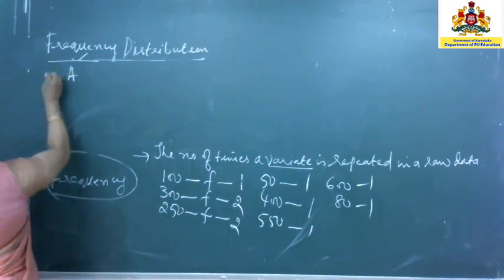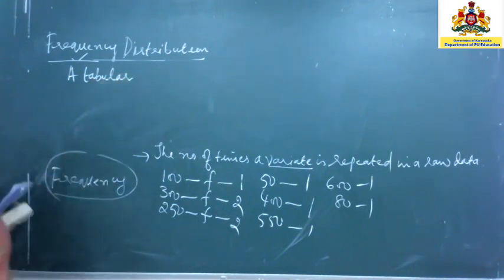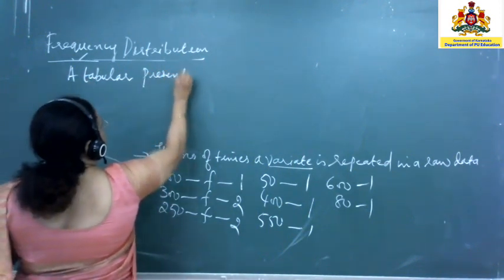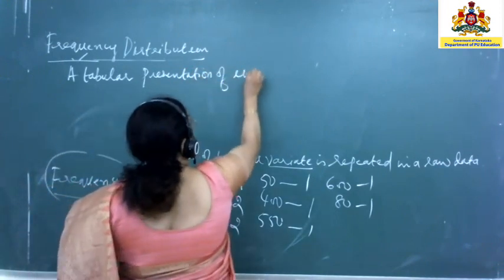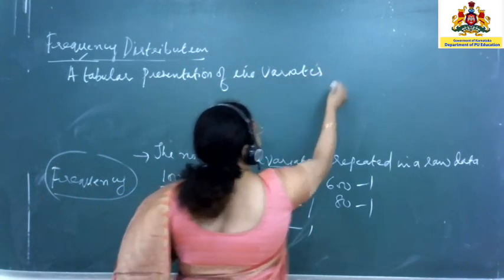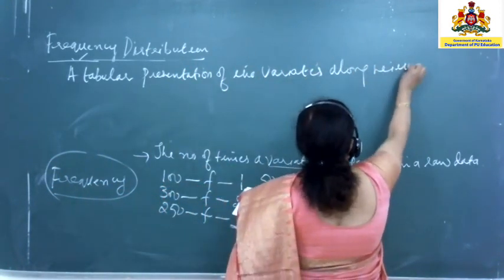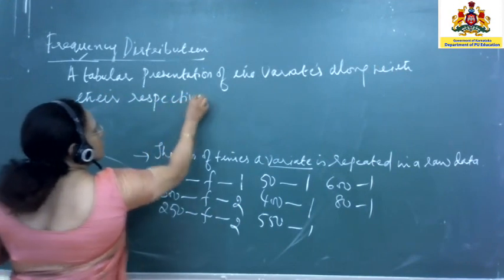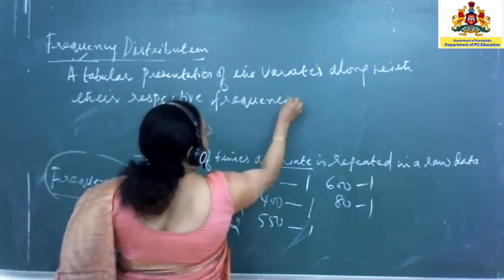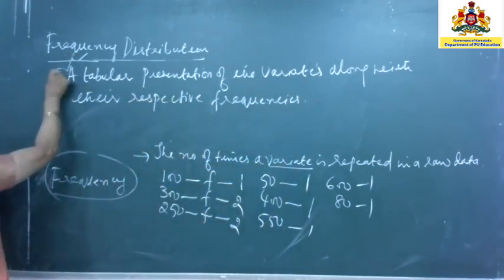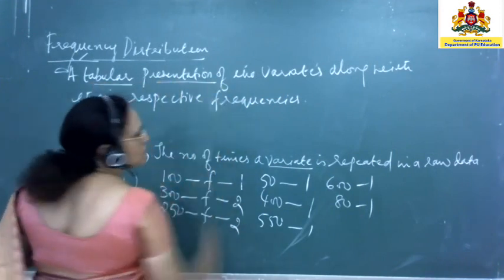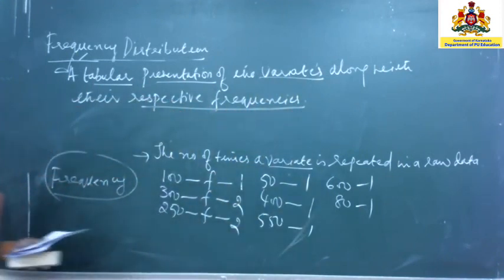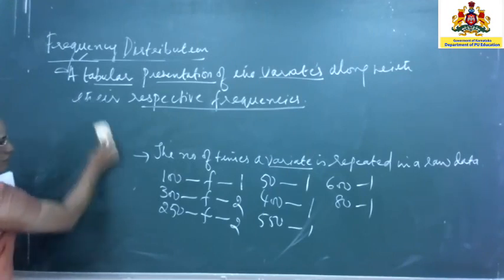So frequency distribution is a tabular presentation, or you can say representation, of the variates along with their respective frequencies. Now, here I have the previous example.